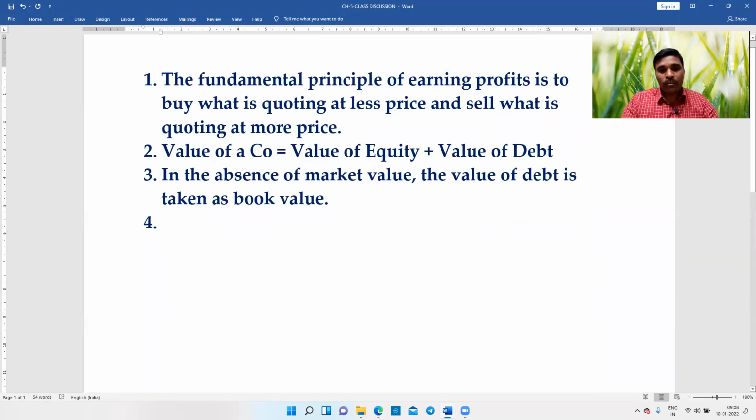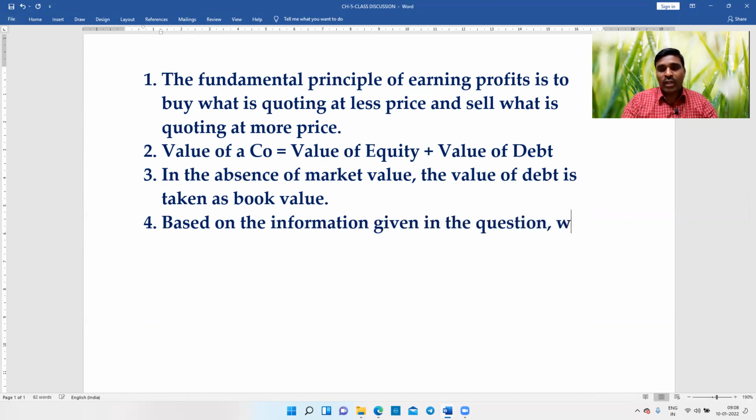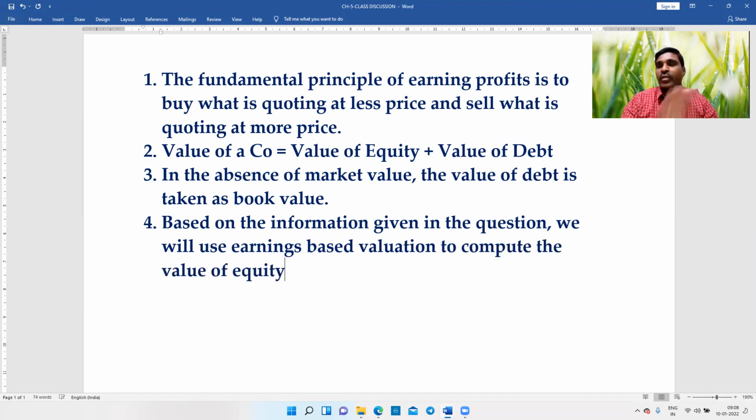Based on the information given in the question, we will use earnings based valuation to compute the value of equity. So this is the theory. Be clear what you are doing. You should be conscious. You can't blindly solve the problems without knowing what's going on in the problem. So based on the information given, we'll use earnings based valuation to compute the value of the equity.